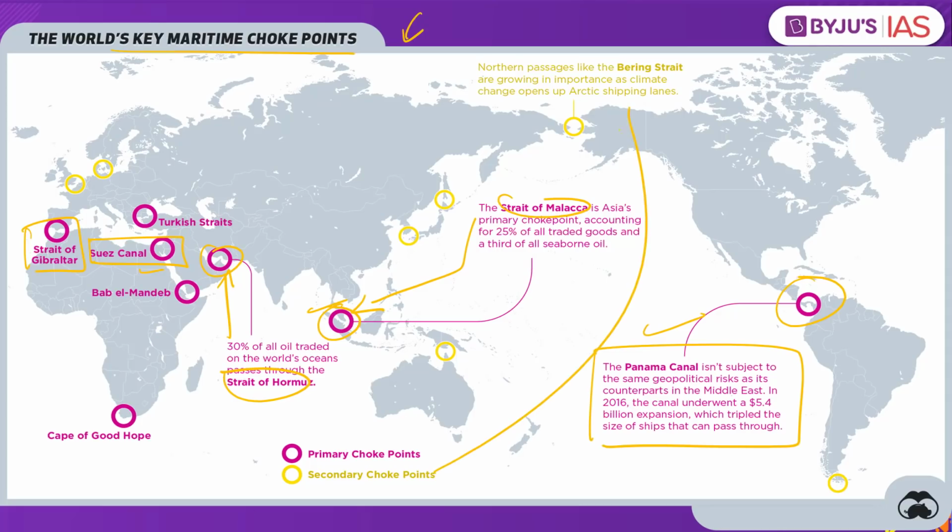Then even secondary choke points such as the Bering Strait between Alaska and Russia is very important because the melting ice caps in the Arctic is opening up shipping lanes, and especially these choke points where there exists military and geopolitical tensions, they acquire a lot of importance due to their strategic value.